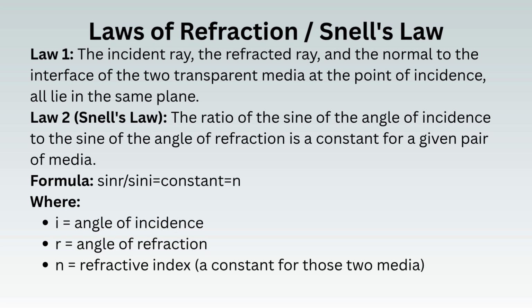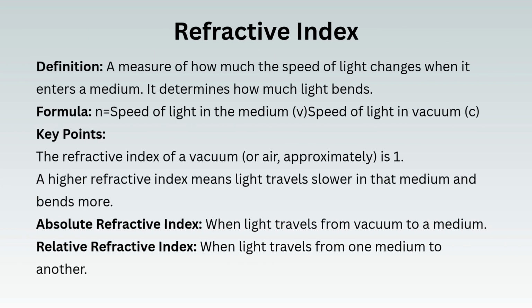Formula: sin r upon sin i is equal to constant is equal to n, where i is the angle of incidence, r is the angle of refraction, n is the refractive index, a constant for those two media. Refractive index, definition: a measure of how much the speed of light changes when it enters a medium. It determines how much light bends.